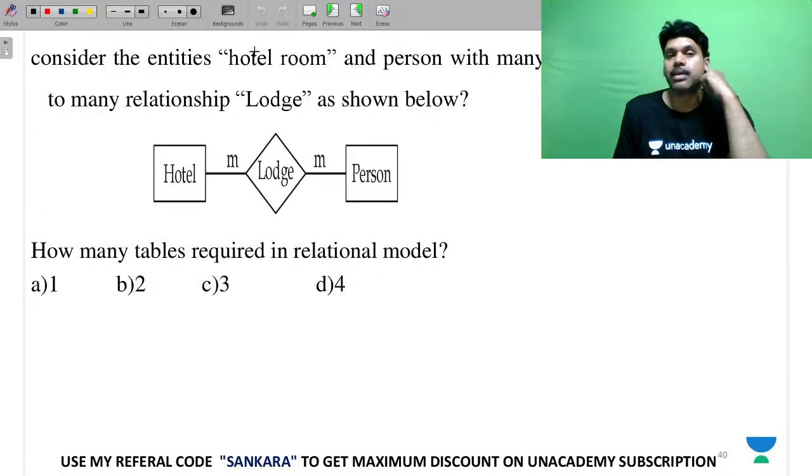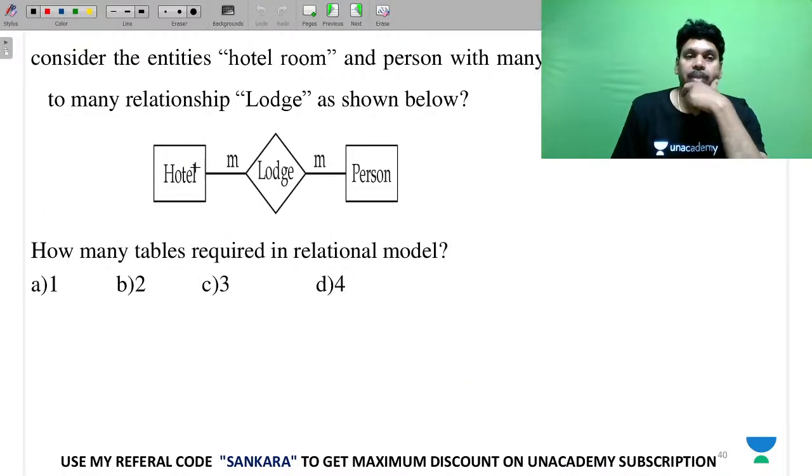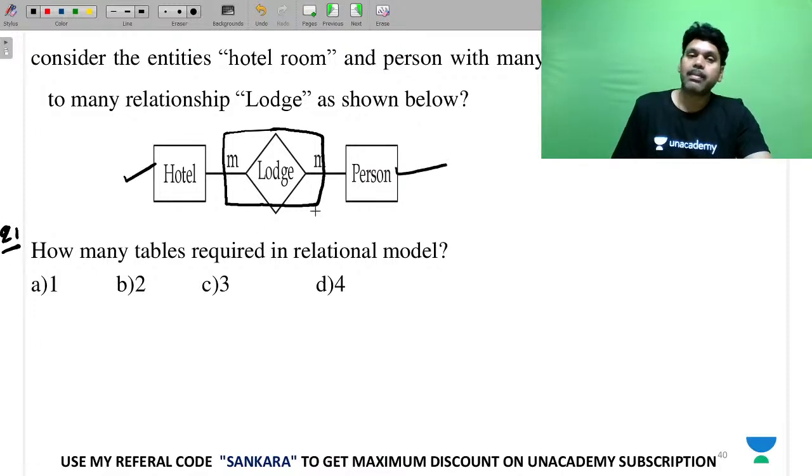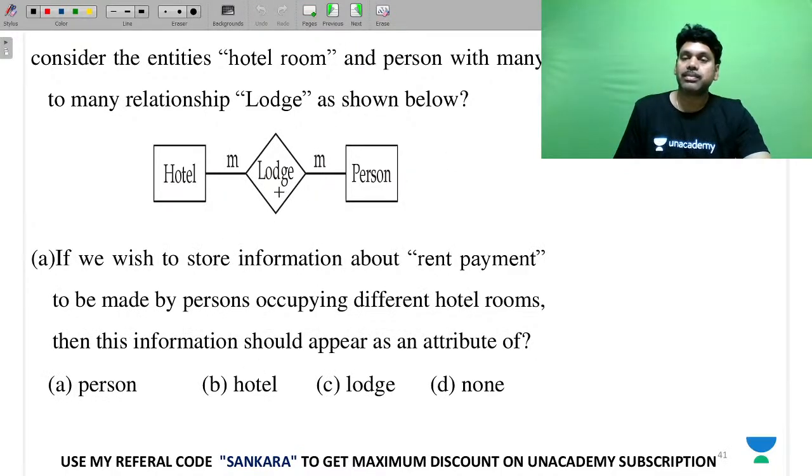So when you look at another question, hotel and person, and the relationship name is MM. Based on this, there are two questions which are given in that year. This is question number 1. How many tables? 3. So I'm taking the same structure. This is a good question.